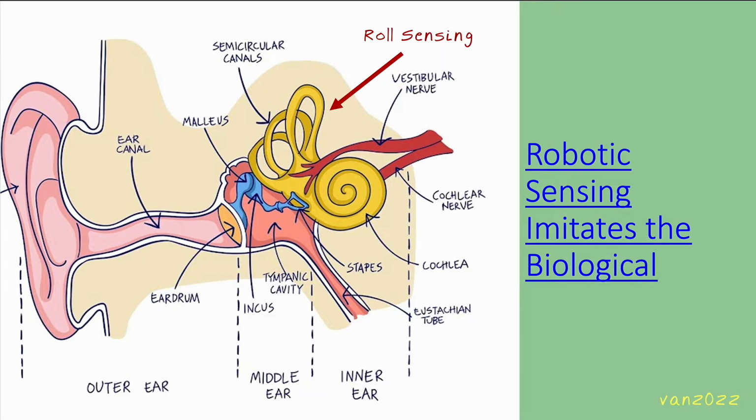Amplifying this point further, robotic sensing imitates the biological. We could sense with our vision, but this would create a large and distracting cognitive overload. Instead, we determine our geometric attitude with a specialized sensor called the semicircular canals, one for each axis of roll, pitch, and yaw. We were made to fly.